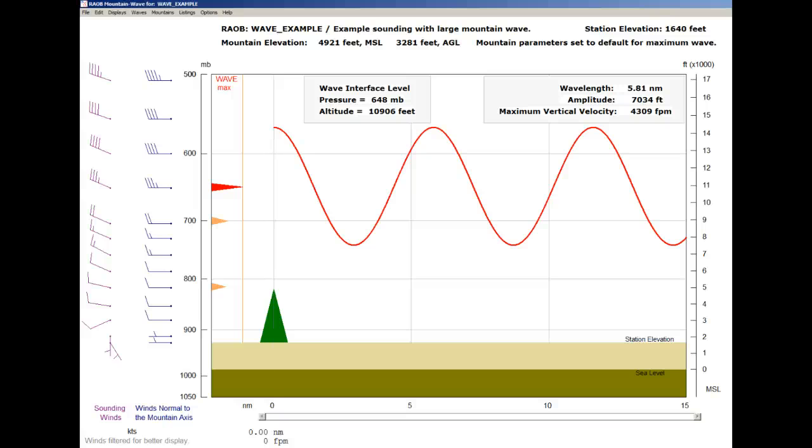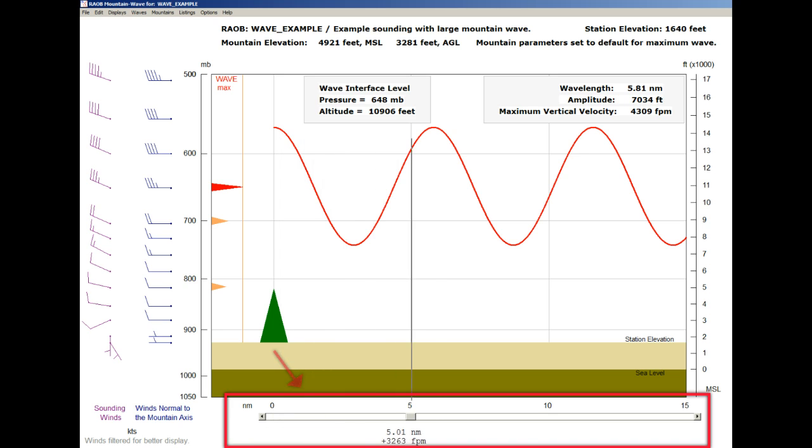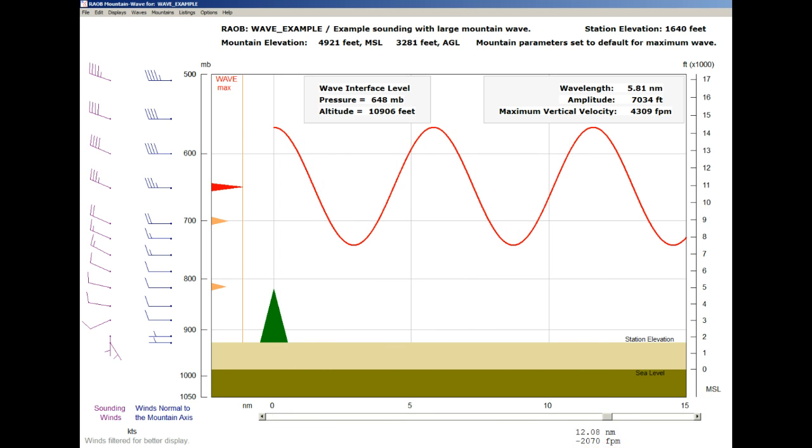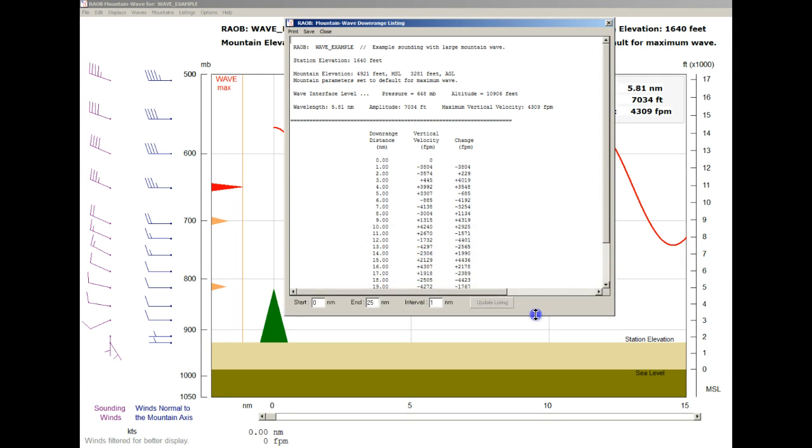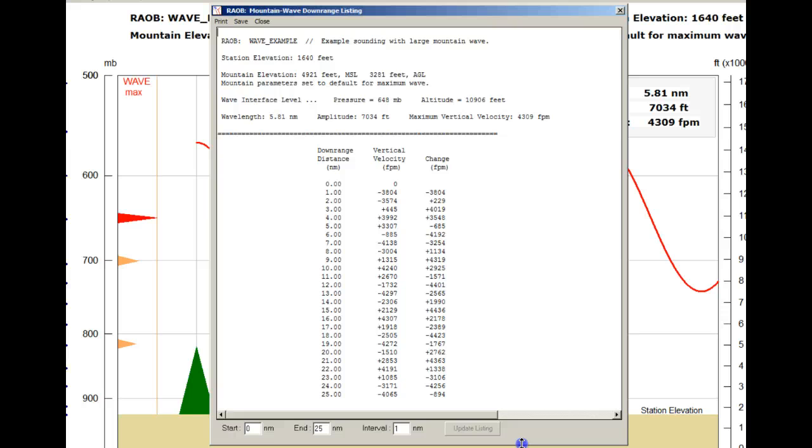Note that at any time you can use this slider, which is located at the bottom of the diagram, to identify any downwind range location and the wave's corresponding vertical velocity. This information can be especially useful for post-analysis and forensic purposes. And to assist with wave documentation, just use this Listings menu option, or just press the spacebar to display a detailed vertical velocity listing. You can even specify the start and end points, including the reported interval.